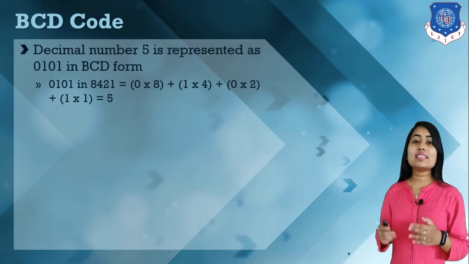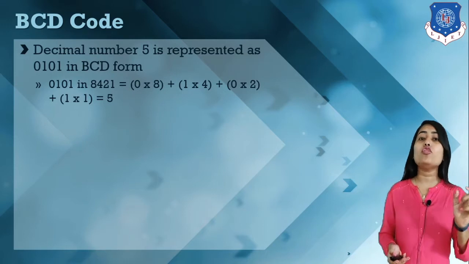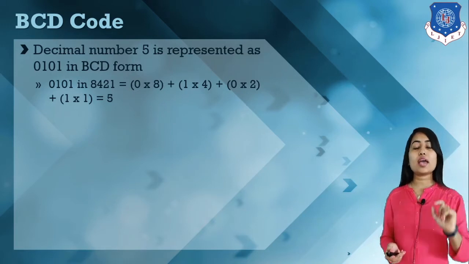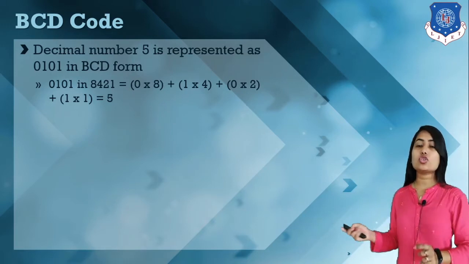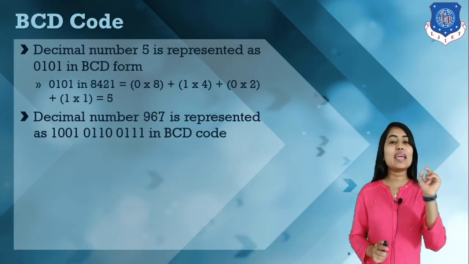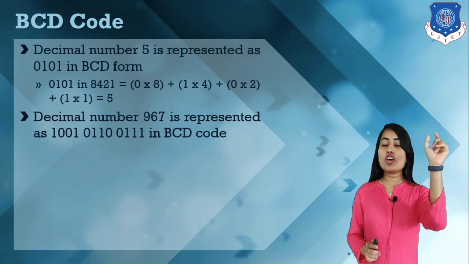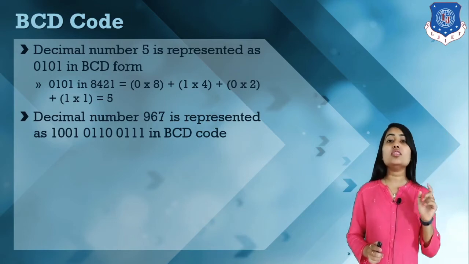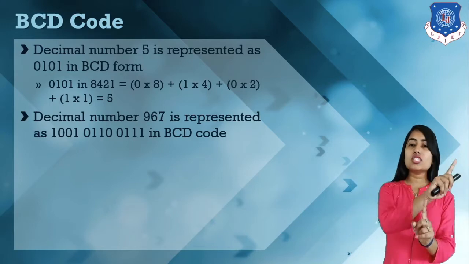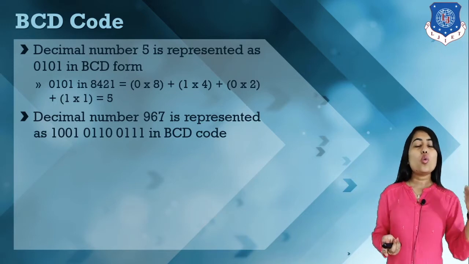Whenever we have a decimal number greater than 9, each and every decimal digit is represented by 4 bits of binary patterns. For example, here we have the decimal number 967. So how can we represent this decimal number in BCD format? For 9 we have the binary pattern 1001. For 9 we have 8 plus 1 is equal to 9, so the bits at 8 and 1 are 1 and the other bits are 0. So 9 is 1001.